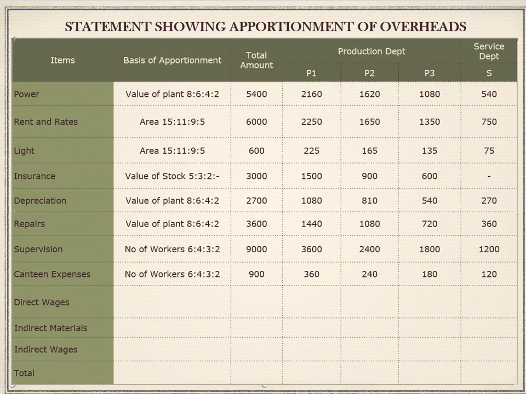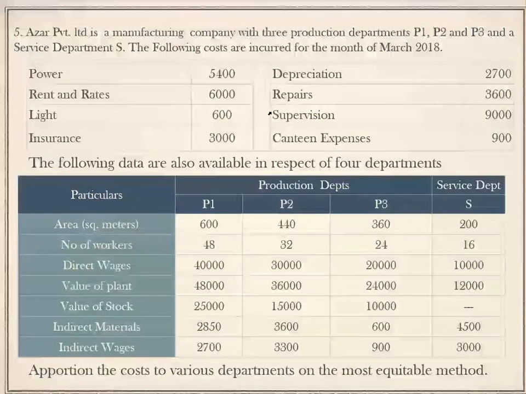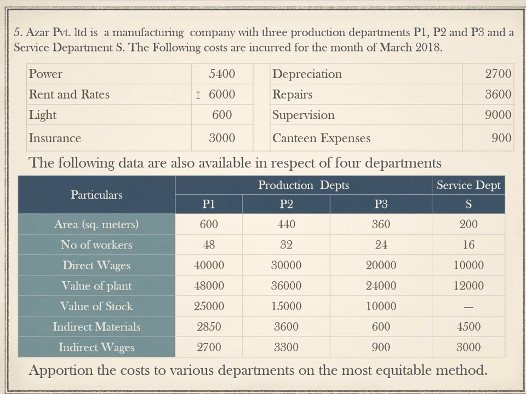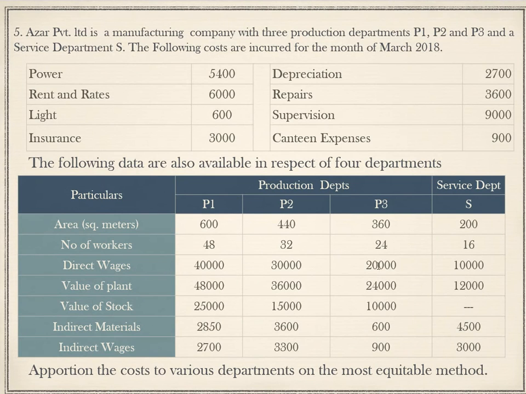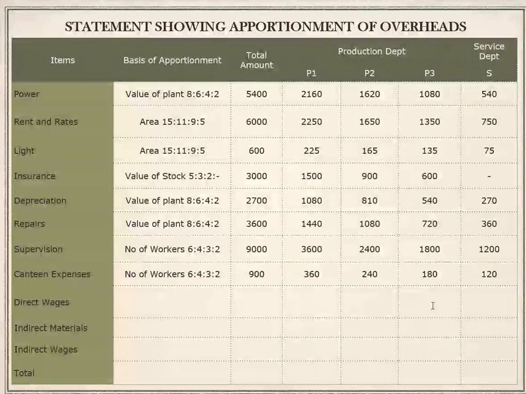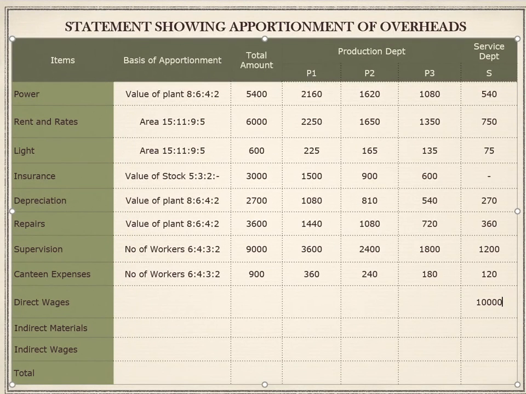Now let us move on to the question again and see. We have already apportioned all the expenses here. Now we have to see if there are any direct and indirect expenses in the information which they have given. Firstly, we have direct wages. We are going to consider the direct wages of only the service department, which is 10,000. The total of this is also going to be 10,000. How did we get to know about this? It's already given in the problem.